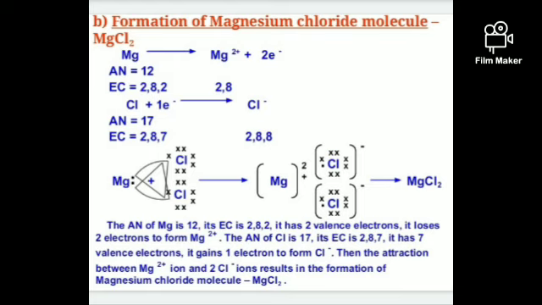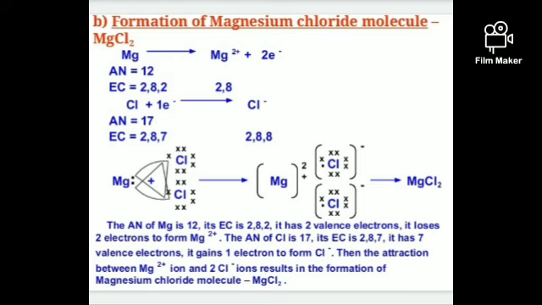Magnesium shares its 2 electrons with 2 individual chlorine atoms, meaning each needs 1 electron to complete its octet structure. Hence, in this reaction, the 2 chlorine atoms are involved. It means the 2 electrons of magnesium were completely transferred to the 2 Cl atoms, and there is a formation of magnesium chloride, MgCl2. So this is the special case we are going to see.